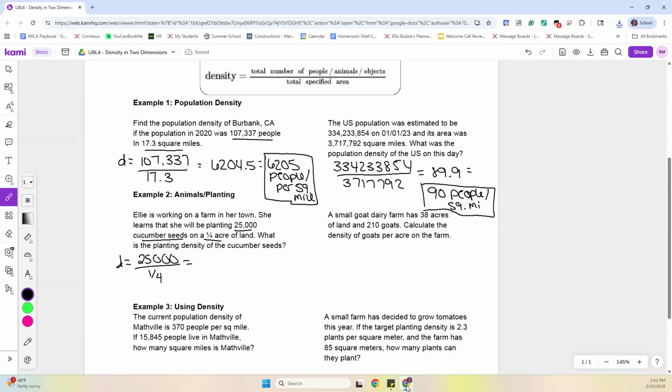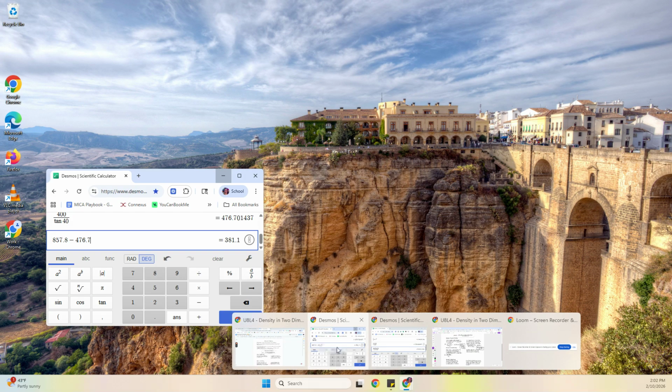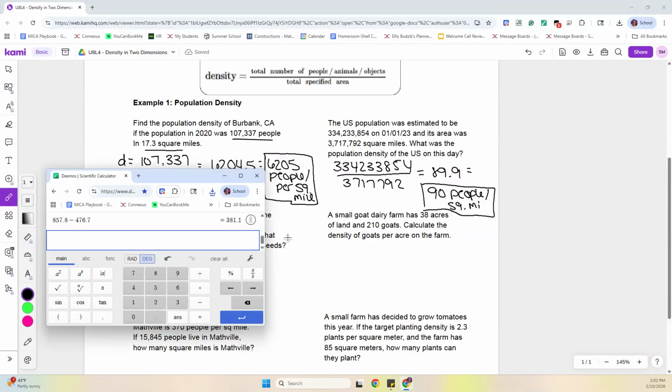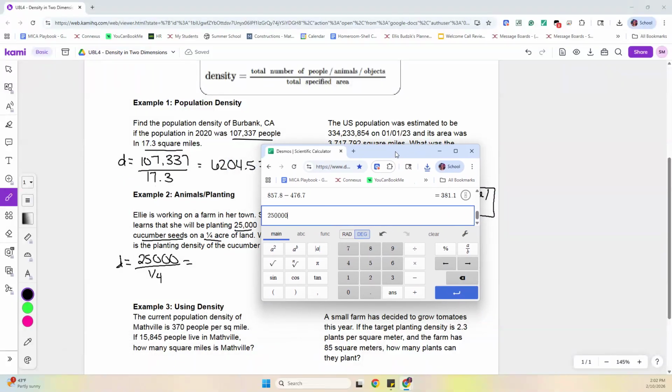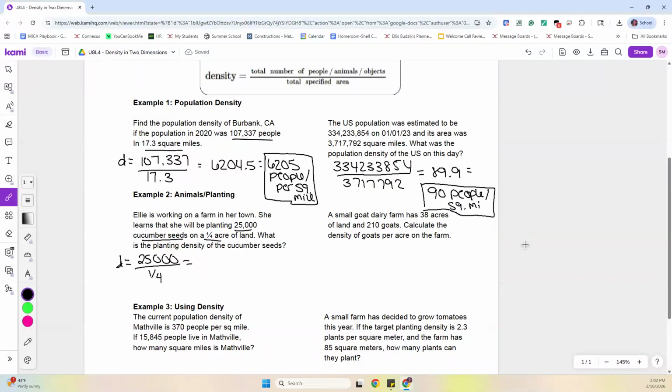So let's see what we're doing here. So we're going to do 25,000 divided by 1/4, and that gives us 100,000. So that means there's going to be 100,000 cucumber seeds per acre.